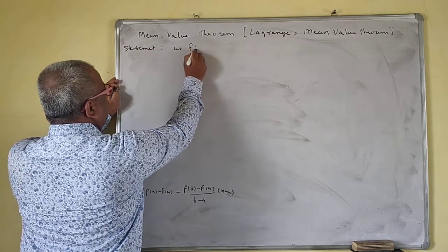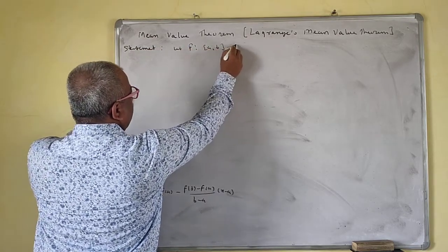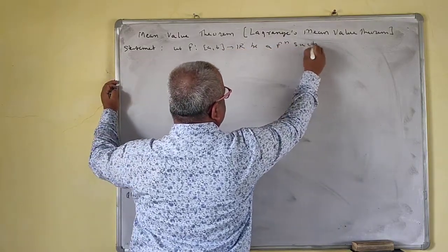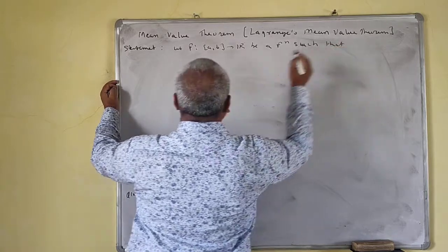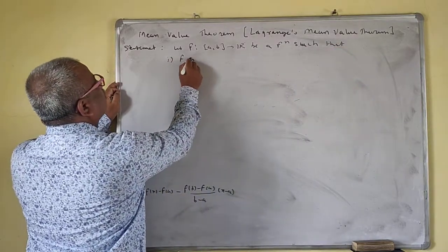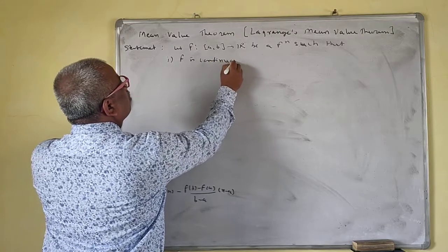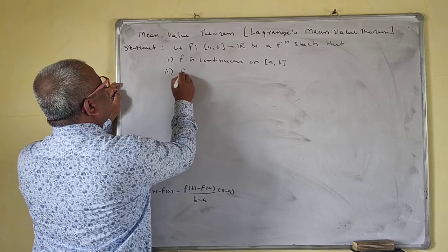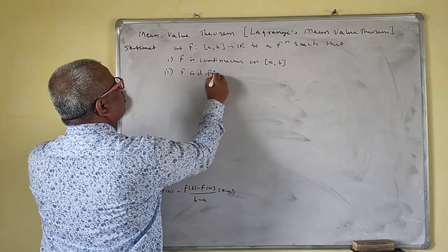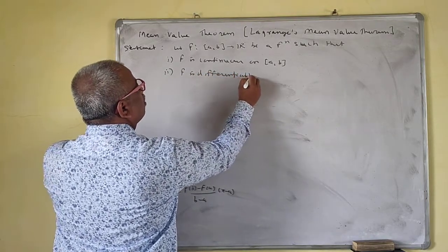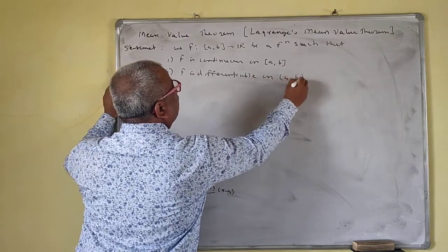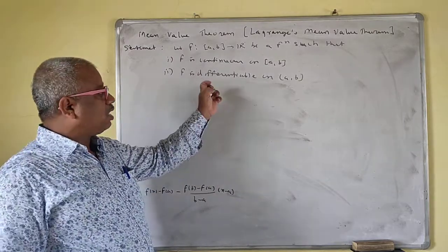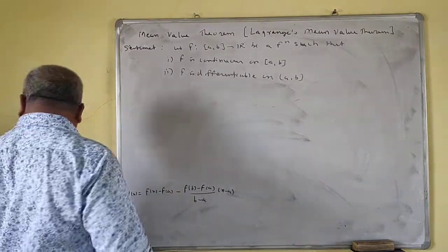Let f from closed interval [a, b] to R be a function such that one, f is continuous on closed interval [a, b]. Second, f is differentiable on open interval (a, b). Only these two conditions are there. For Rolle's theorem, there is another condition, f of a is equal to f of b, but this condition is not here.